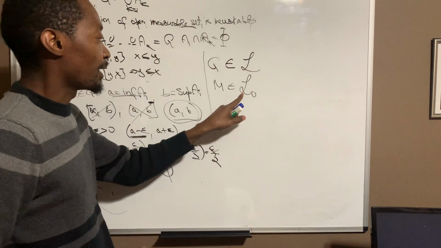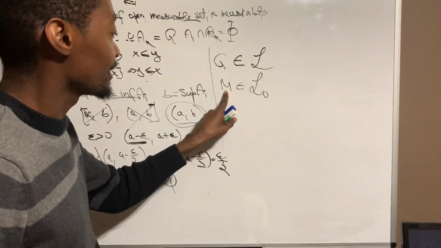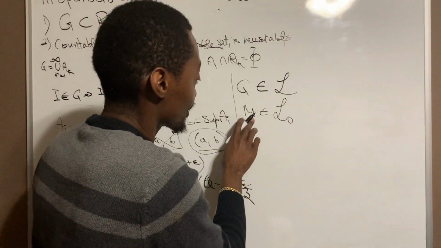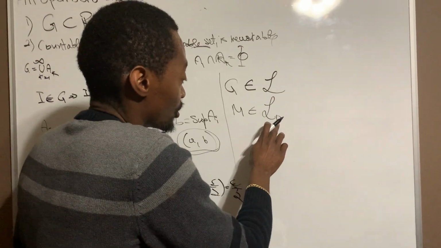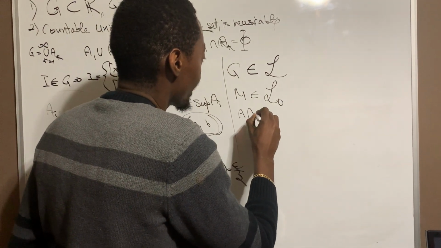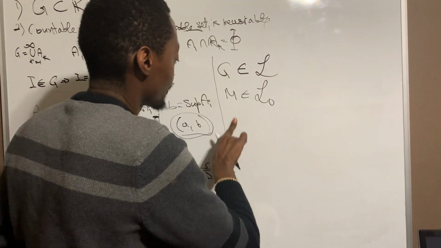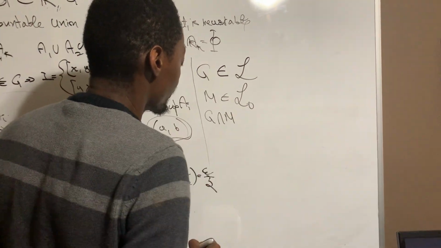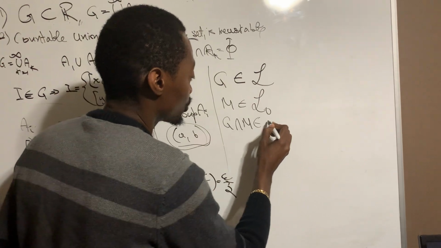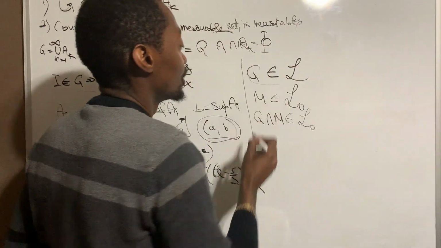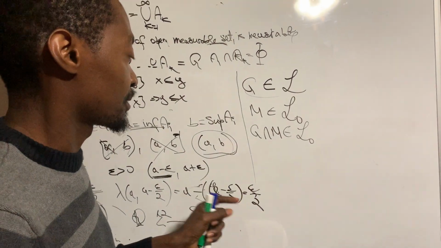If for some M belonging to the Lebesgue premeasure we have the intersection of G and M belonging to the Lebesgue premeasure, that tells me that G belongs to the Lebesgue measurable set.